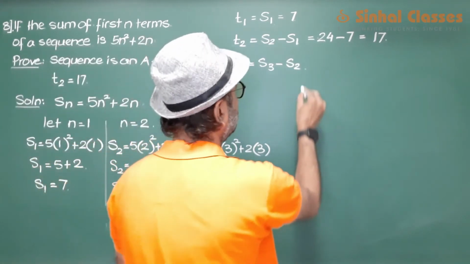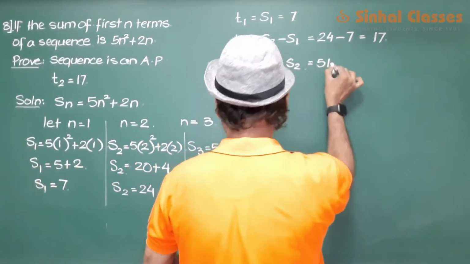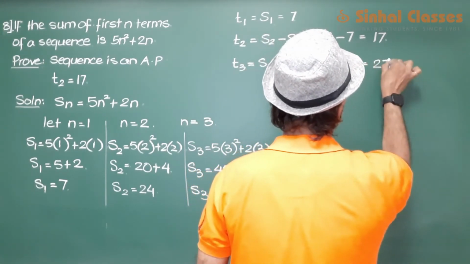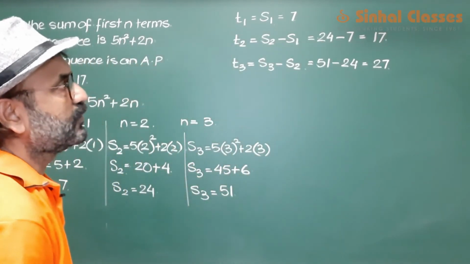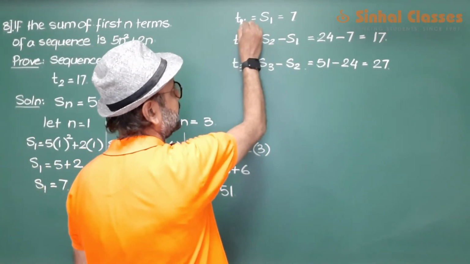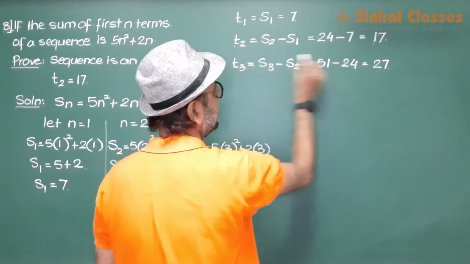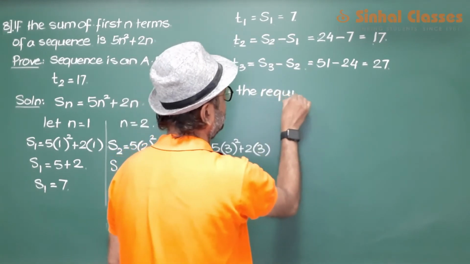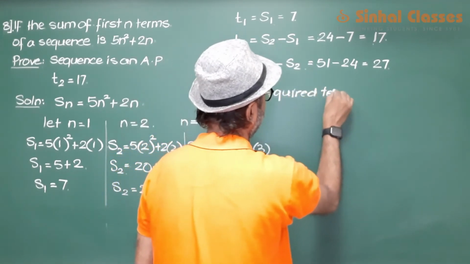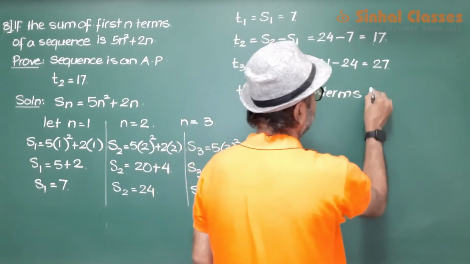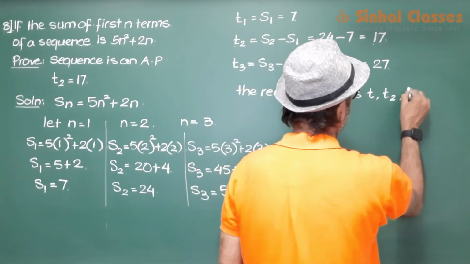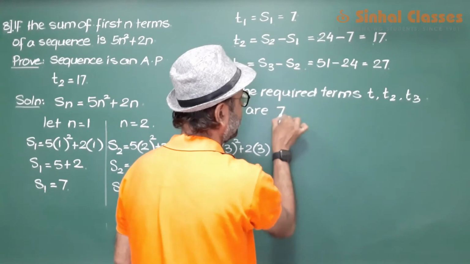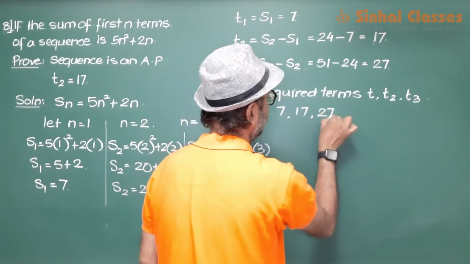S3 minus S2, which is 51 minus 24, which is 27. So now the terms are T1 7, T2 17, T3 27. The required terms T1, T2, T3 are 7, 17, 27.